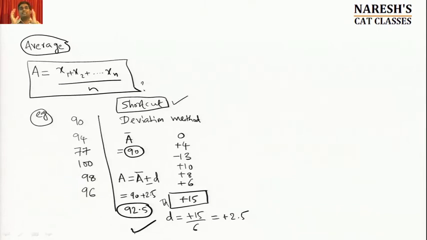Please understand, this method helps you find the average pretty quickly. So wherever from now onwards, particularly in data interpretation, you might have a lot of questions where you need to find the average. Please don't apply the classical method of x1 plus x2 plus x3 up to xn divided by n, but use the deviation method. Very, very, very important. Quickly make a note of this before I go further.